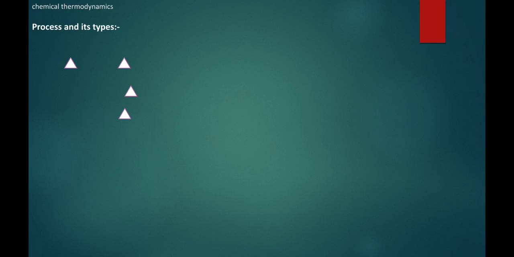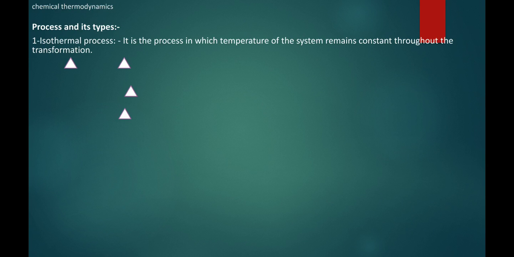Now, process and its types. Process means the way by which one state converts to another state. That is called what? Process. So, different types of process here. First, isothermal process. It is a process in which the temperature of the system remains constant throughout the transformation. When one state converts to another state, the temperature of the system remains constant.